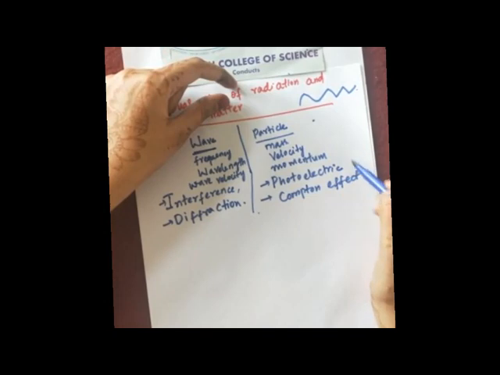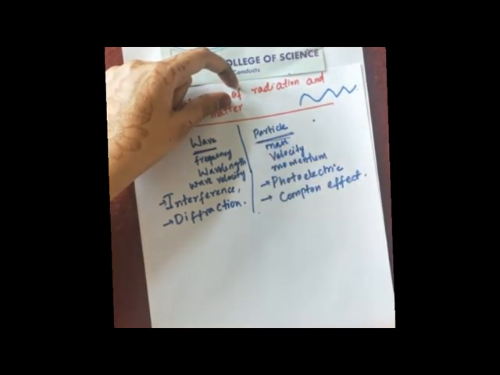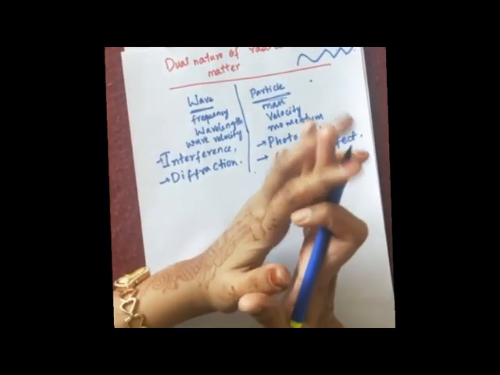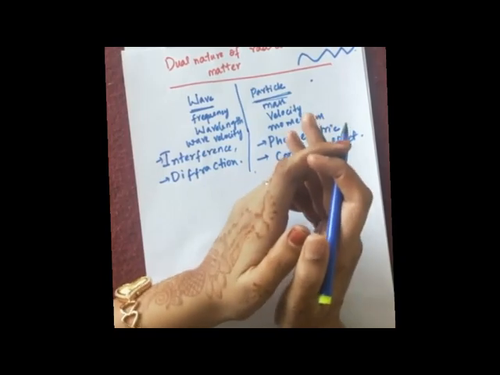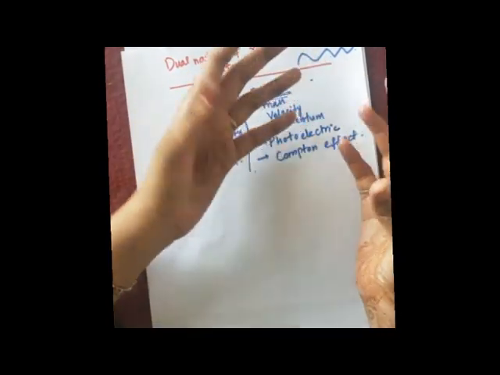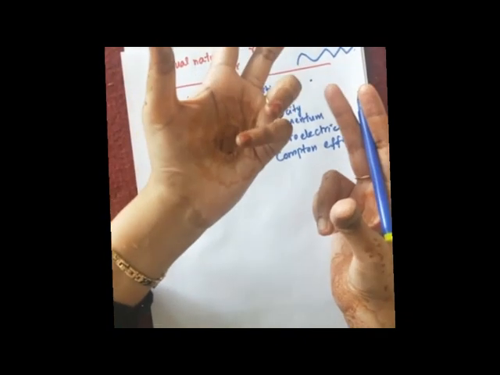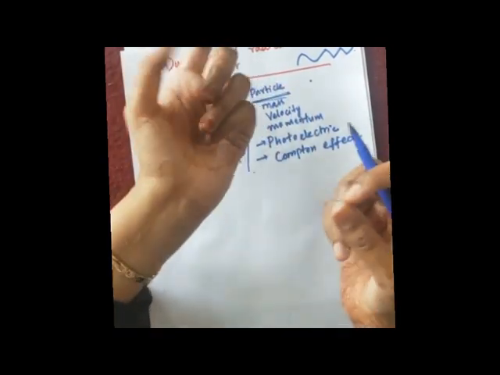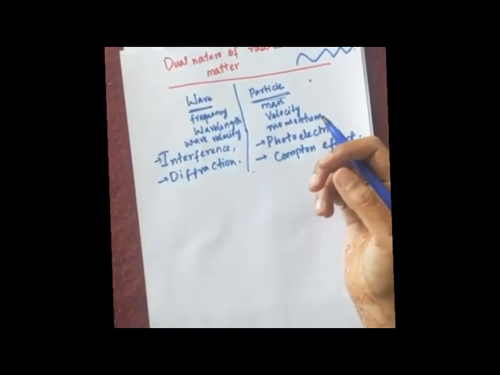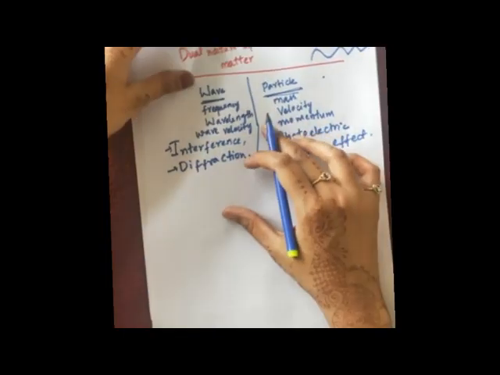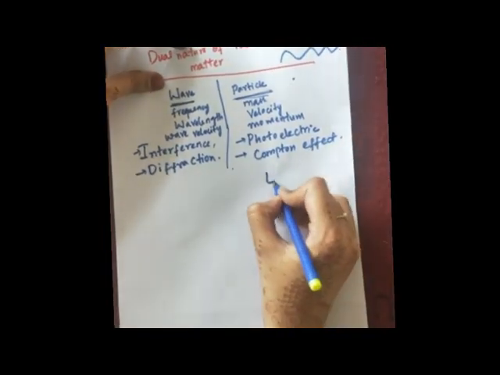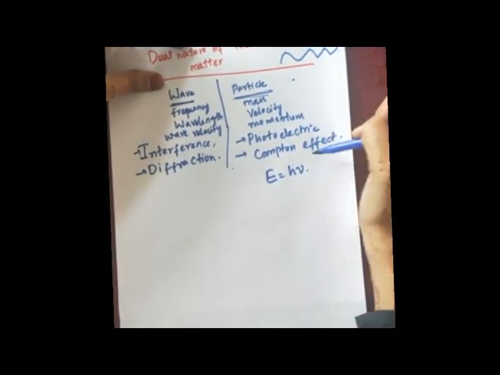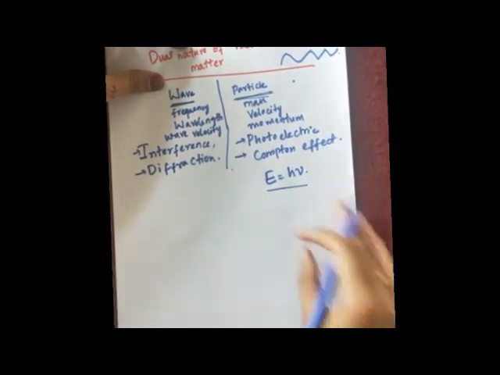Now in particle nature, we are mainly concerned with this because we are learning about photoelectric effect in this chapter. In particle nature, what we know according to Max Planck is that light radiations consist of small packets of energy which he labeled as quanta. It means one photon, which we say. Each photon has certain energy. We also know the formula for energy of a photon, E is equal to h nu. Correct?